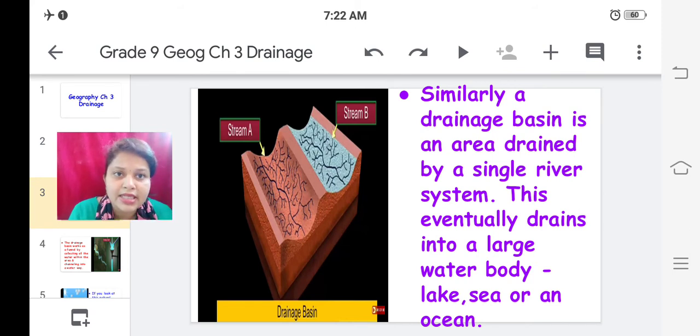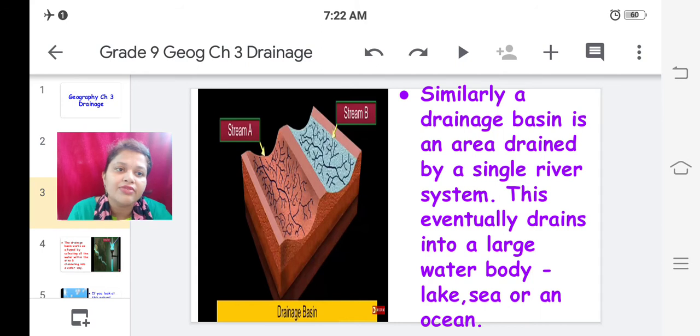As you can see in this image, there are two drainage basins, stream A and stream B. Now they are divided into two parts. How? We'll learn it in the same video, but afterwards. But these two drainage basins are draining that certain area. Okay, so that is known as a drainage basin.